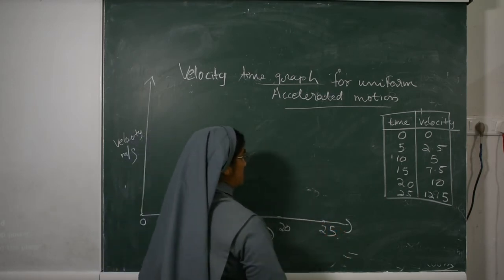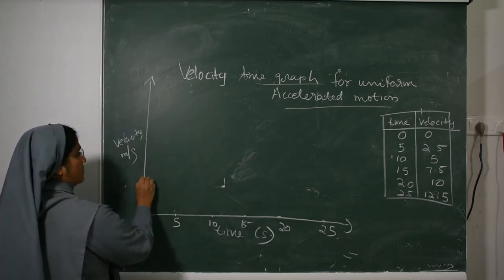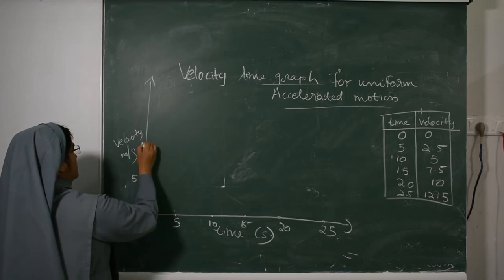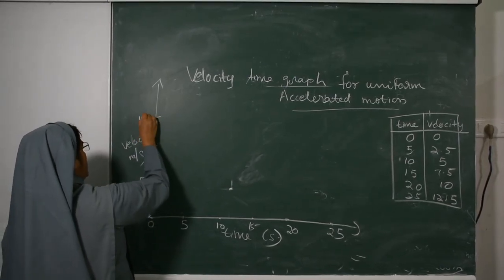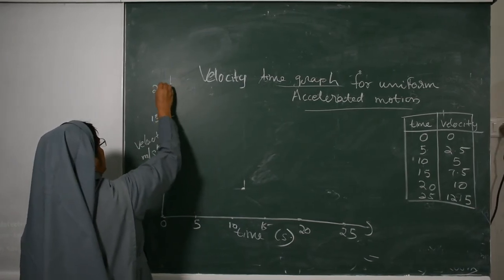Here for velocity: 0, then 5, 10, 15, 20.